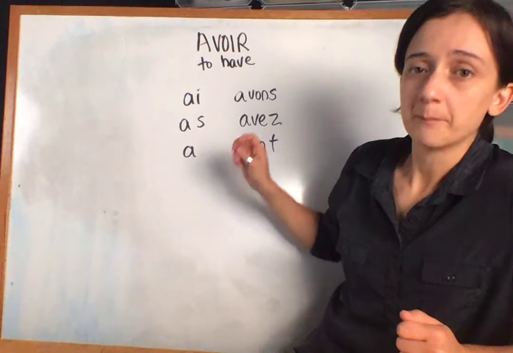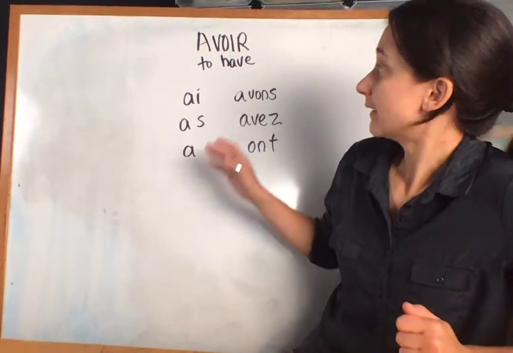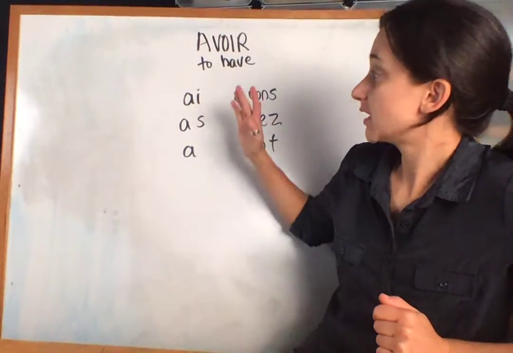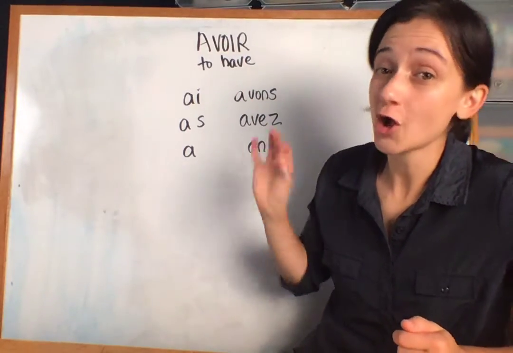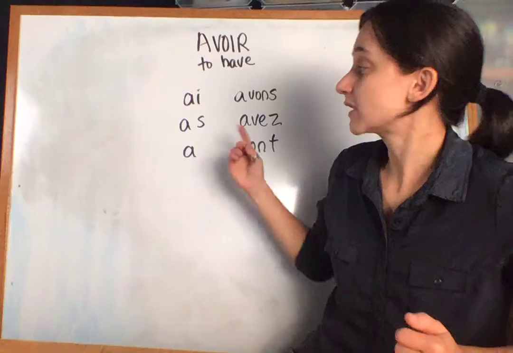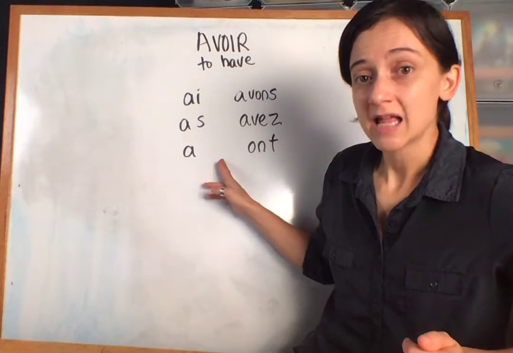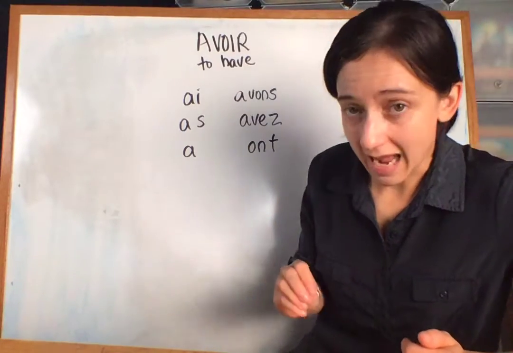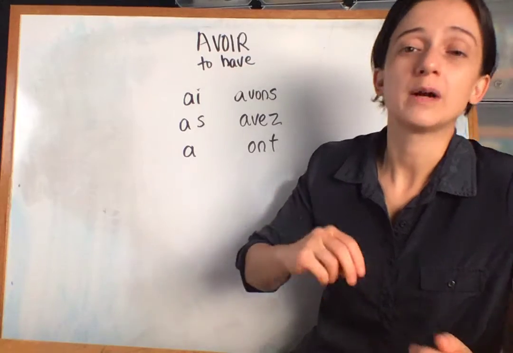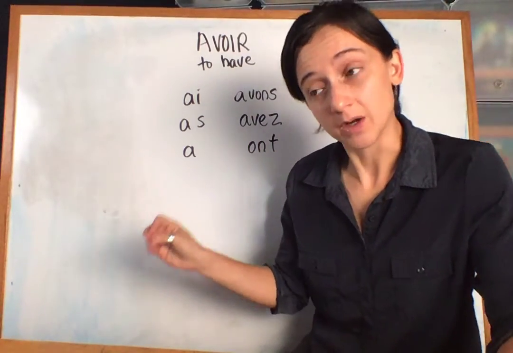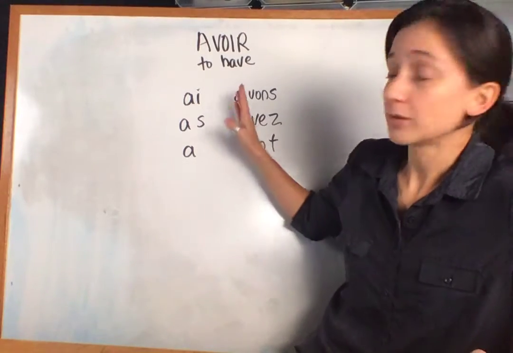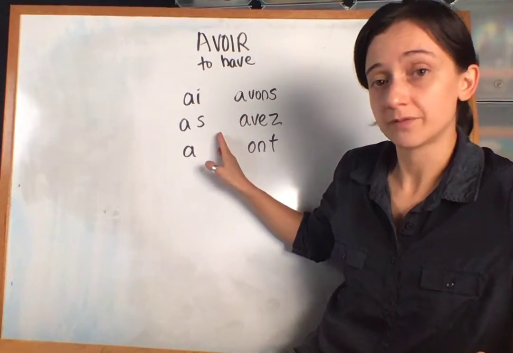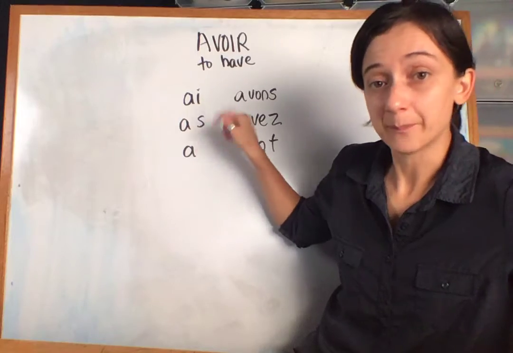Hopefully you've already memorized être. Now, just like être, you're going to need to use avoir to speak and to say some things in the present tense, but also the past tense. So this is one of those foundational things that you need to know now if you don't want to struggle later. Otherwise, you will need to come back and learn it again. So do not do that. Do yourself a favor and really get this down pat now.